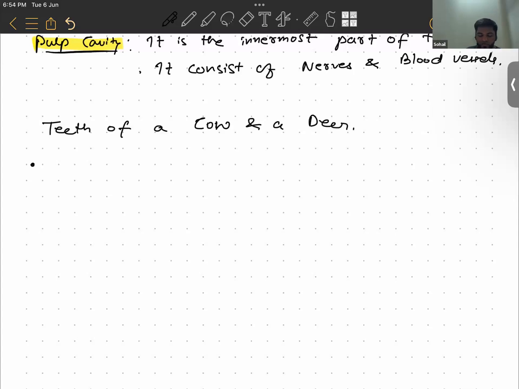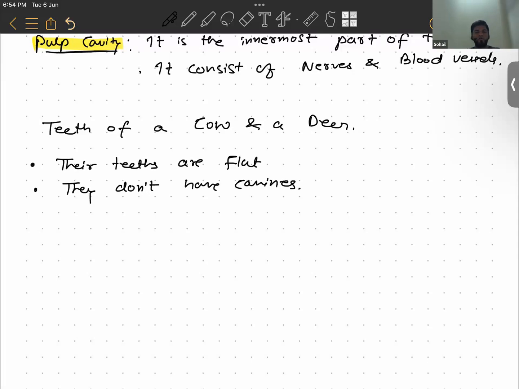Okay. So one thing is their teeth are flat. They do not have canines. Why won't they have canines? Because they are herbivores. They are herbivorous, right? Okay.